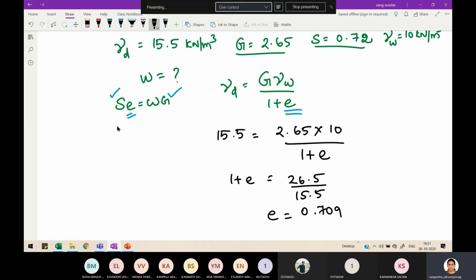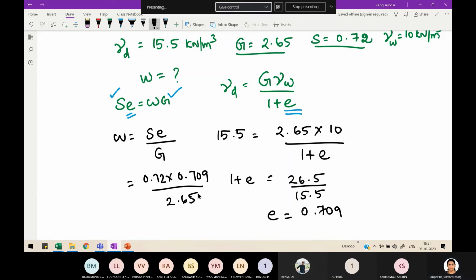So substitute it in your Se equal to wG formula. Here w is unknown, so w is Se by G. S is 0.72, e is 0.709, and G is 2.65. How much is your w?